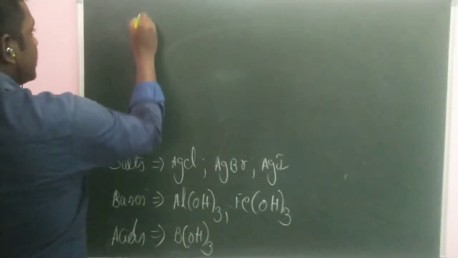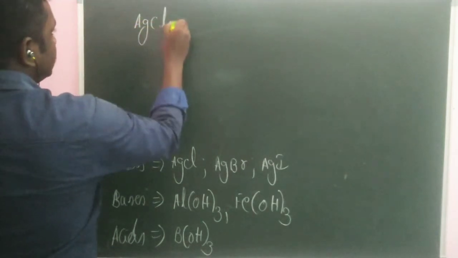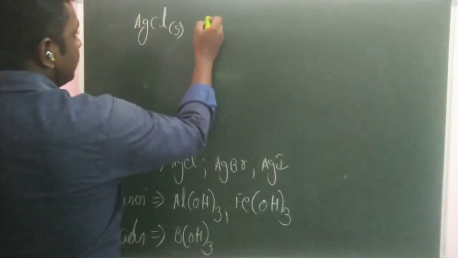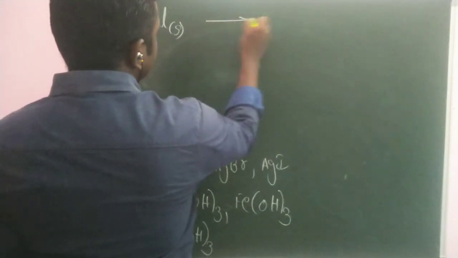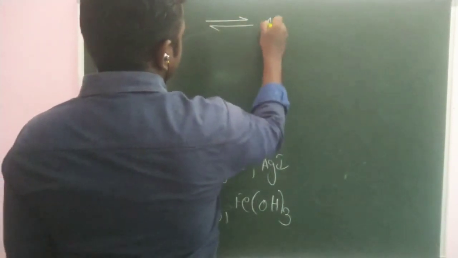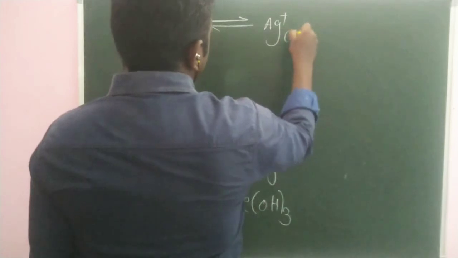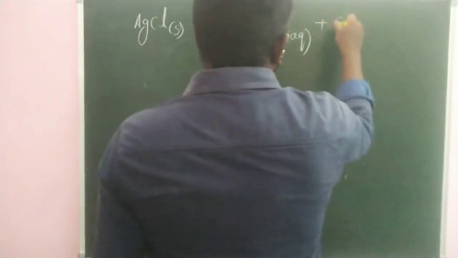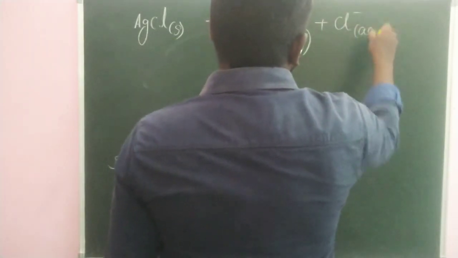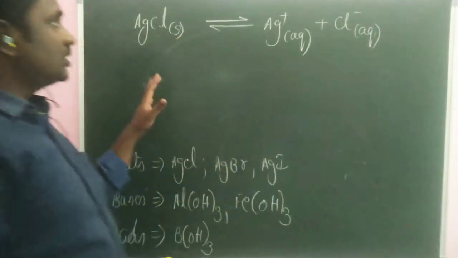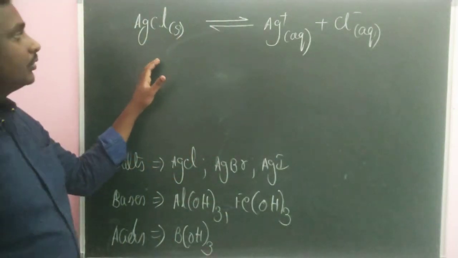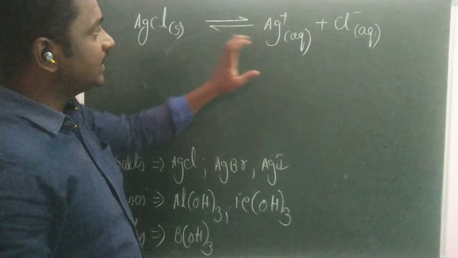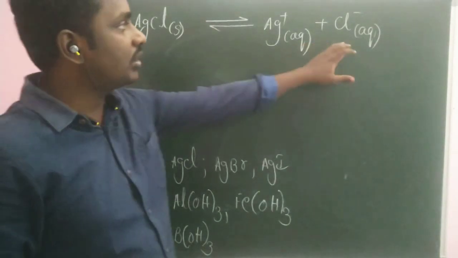Consider silver chloride solid. Silver chloride solid will decompose into Ag+ in aqueous and Cl- in aqueous. So this is the state of equilibrium where silver chloride solid decomposes into silver and chloride ions.